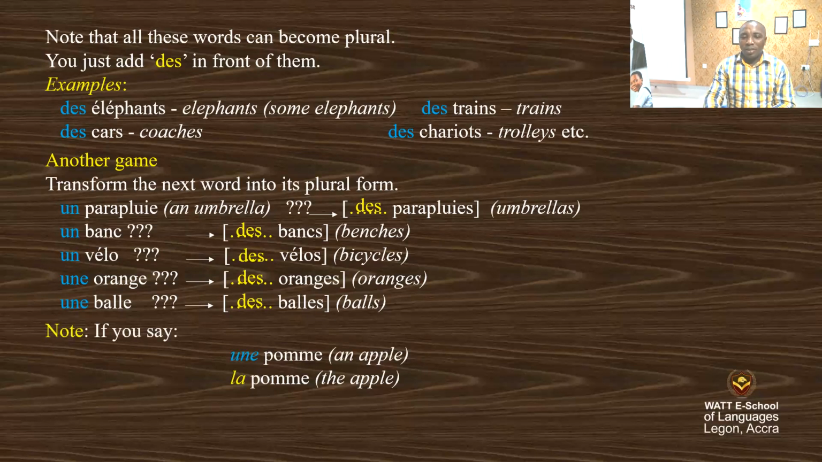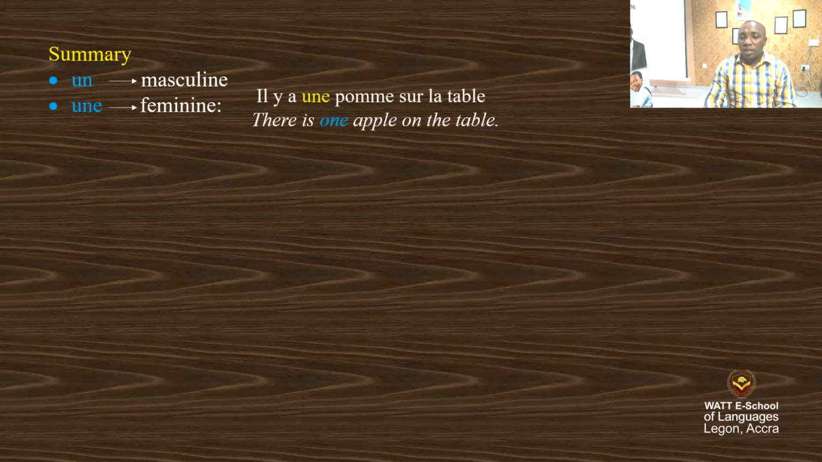Let's continue. In summary, we are going to have a summary of what we just studied. We say un is for masculine noun, une is for feminine noun. You can note this example. Il y a une pomme sur la table. There is one apple on the table. And des is for plural nouns. That's for the indefinite articles. Let's go and have an activity.